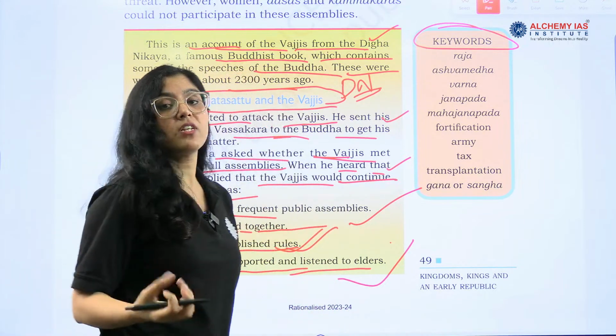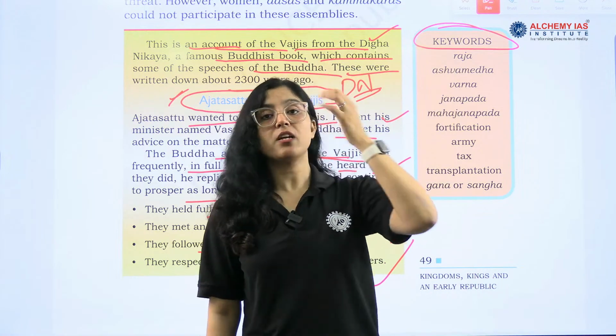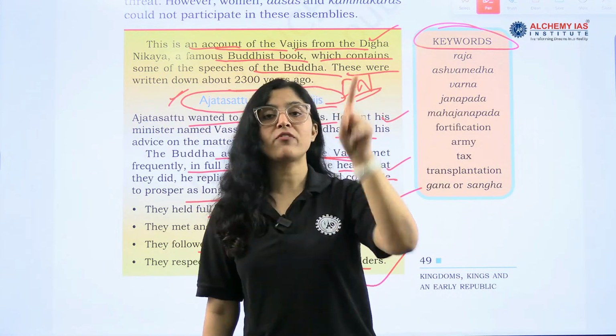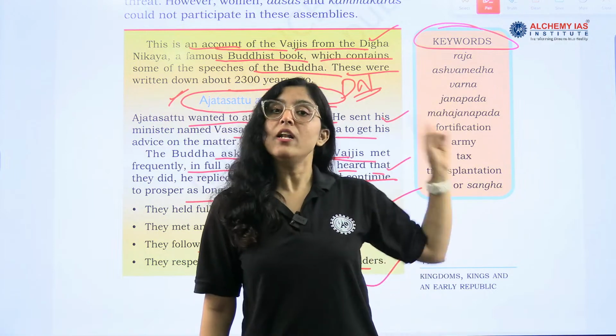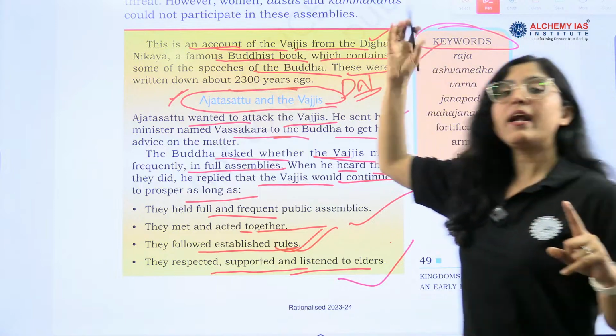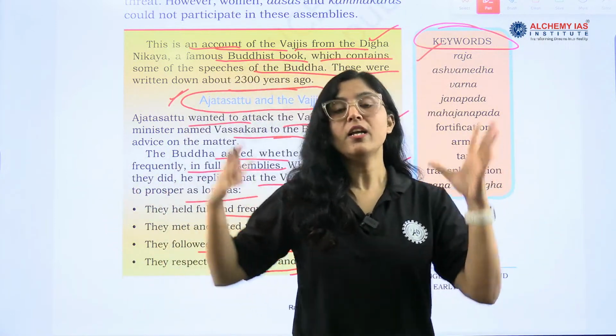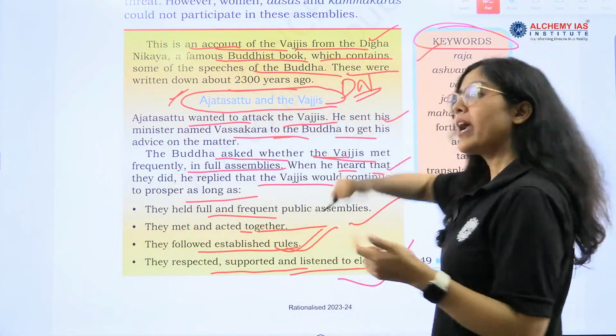So what are the keywords that we have learned today? First is Raja. See, the nature will be changing. In our last video, we covered Rig Vedic times, now later Vedic times, right? So what is the nature of Raja in Rig Veda and later Vedic ages? You have to do this comparison. This is your homework, right? Go and read about it and then write also.